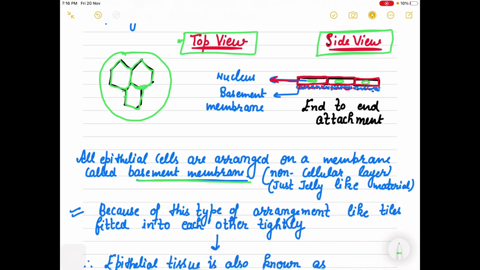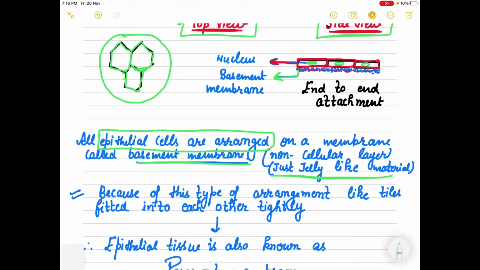It is not having any cell. It is just a jelly-like material, like your cytoplasm, which is also a jelly-like structure. All the epithelial cells are arranged on this membrane, and this membrane is called basement membrane. This is the basic characteristic of the epithelial tissue.